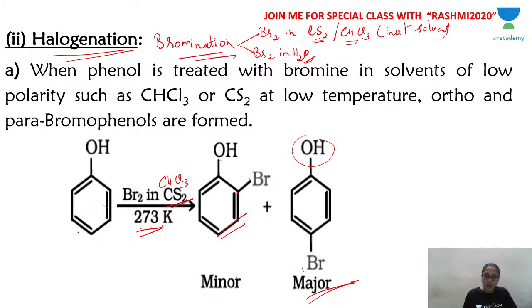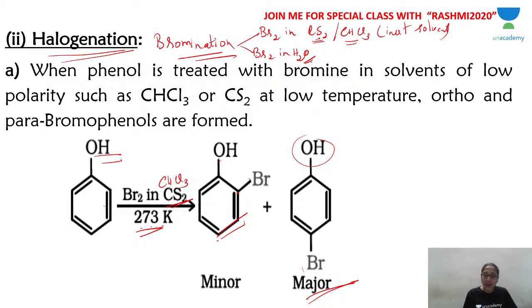Now you have only phenol, which is less reactive. I told you phenoxide is more reactive than phenol. So now phenol is less reactive, so you get ortho and para substituted products. Not only that, due to the presence of OH, which is a very activating group, it's because of its activating nature.